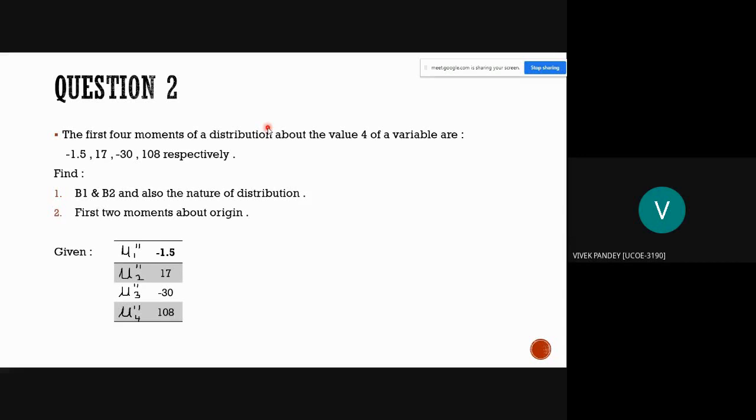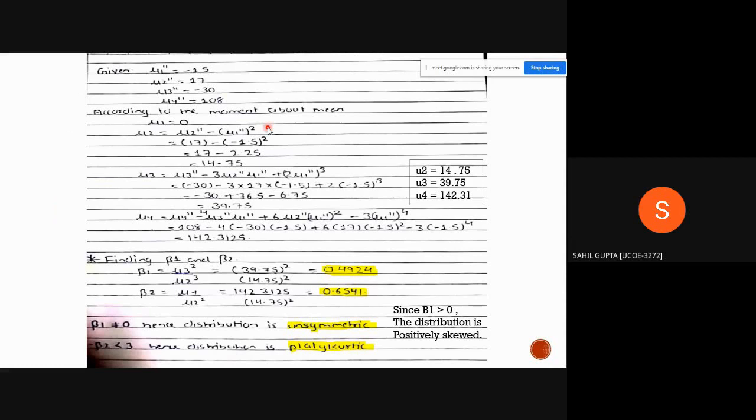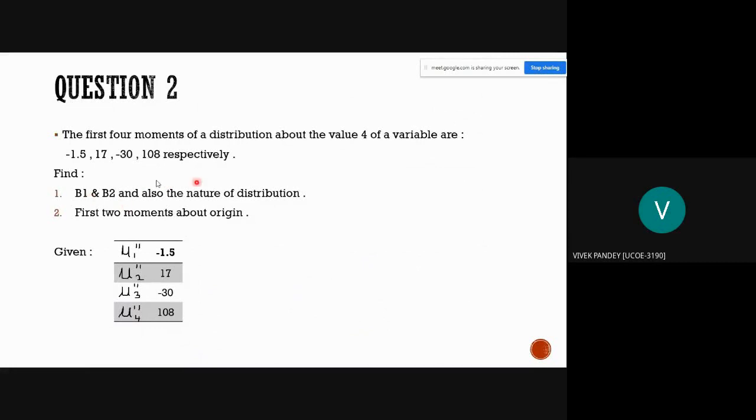Now we will solve question number 2. Question number 2 is: the first four moments of a distribution about the value 4 of a variable are minus 1.5, 17, minus 30, 108 respectively. Find beta 1 and beta 2 and also the nature of the distribution, and also we have to find the moments about origin. Here the data given is mu1 double dash equal to minus 1.5, mu2 double dash equal to 17, mu3 double dash equal to minus 30, and mu4 double dash equal to 108.